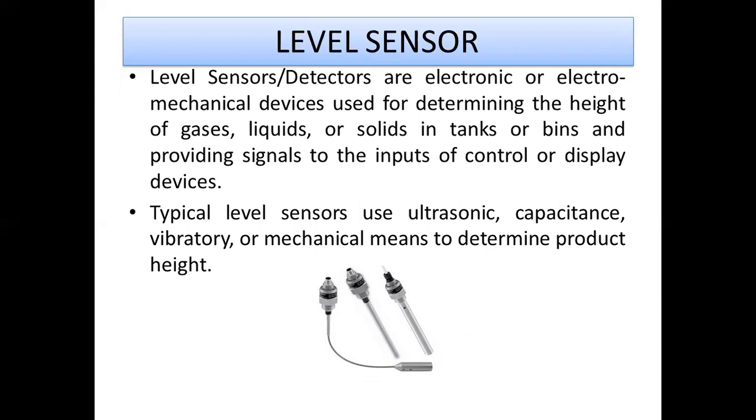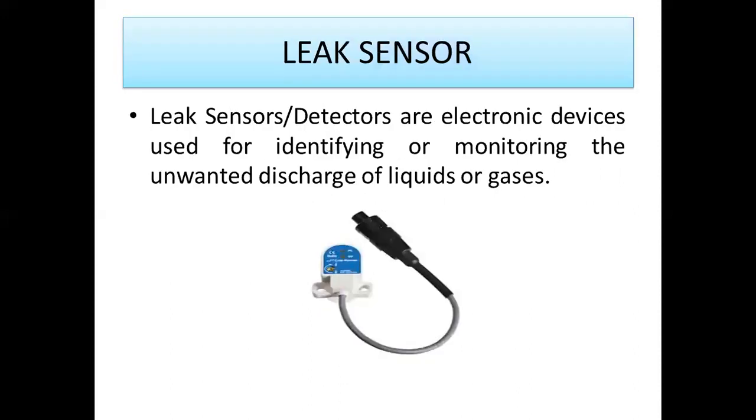For example, if it sends ultrasonic waves and there is any liquid present, the liquid acts as an obstacle, and the ultrasonic waves get reflected by the liquid. So the ultrasonic waves once again come back to the source. Based on that, it can find out the level of the liquid. And this is the leak sensor. If there is any gas leakage, that should be measured by using this gas leak sensor.